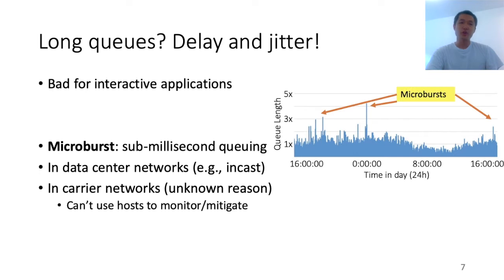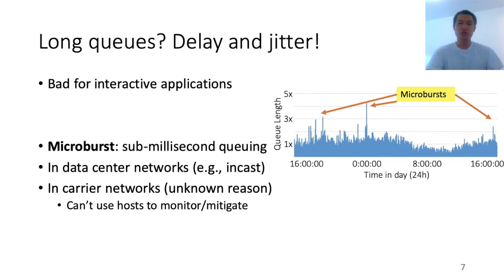We already know that microbursts exist in data center networks, and one of the reasons is called incast, where one server sends many requests to many different other servers and gets too many replies simultaneously. Knowing the reason, we can fix it. We can adjust the application running on those servers to avoid incast. However, microbursts also exist in carrier networks, and we still do not fully understand their root cause. In fact, the very figure we've shown here comes from a carrier network router.